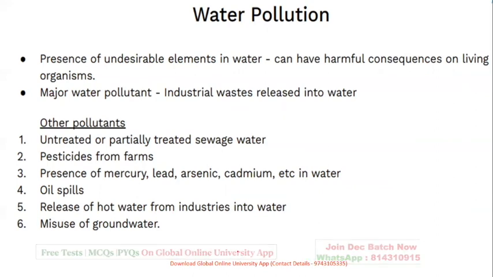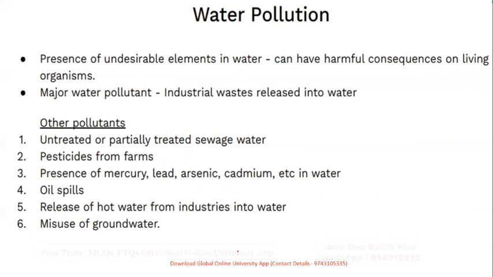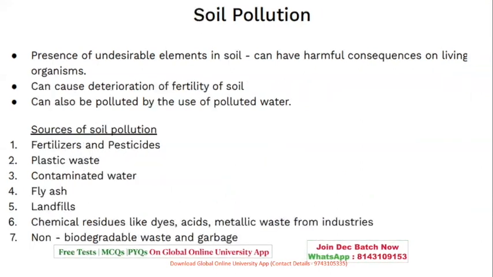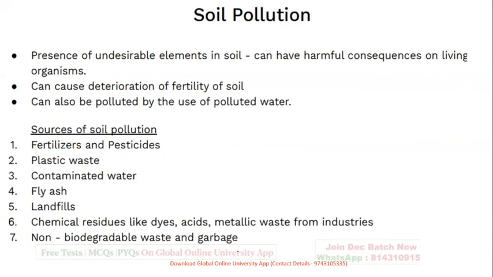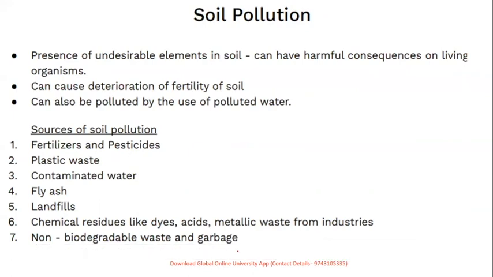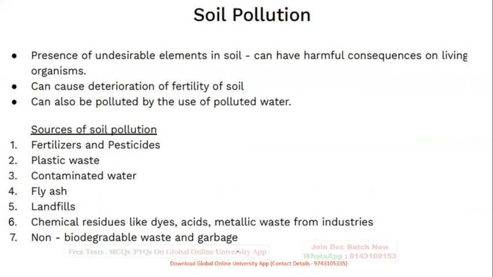Also oil spills, hot water release from industries into water, and misuse of groundwater. These are the examples of water pollution. Soil pollution can cause harmful consequences on living beings by deteriorating fertility, and soil can also be polluted by the use of polluted water.